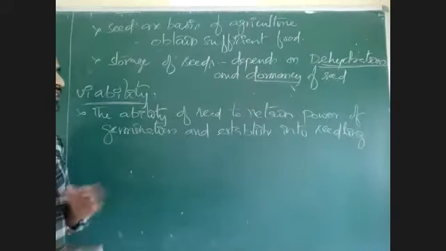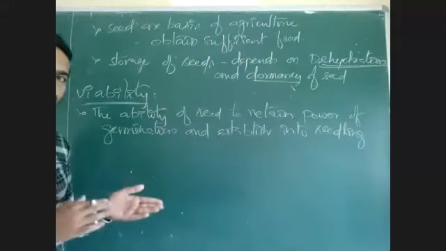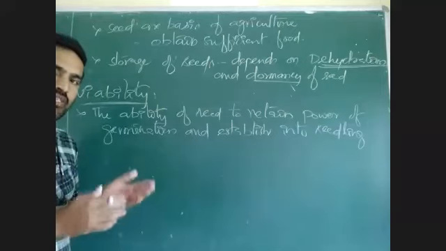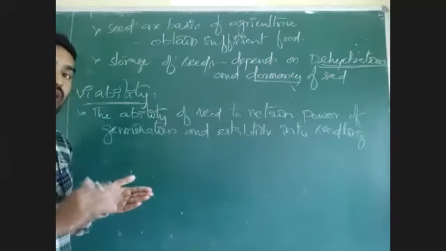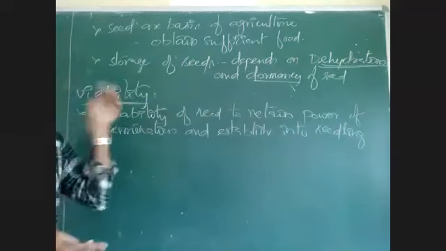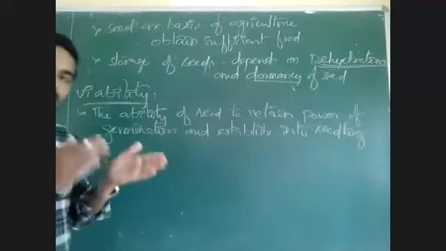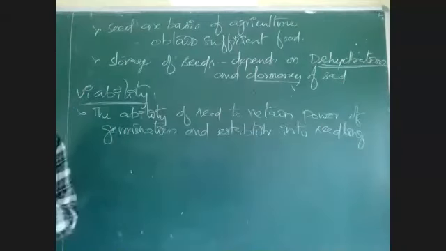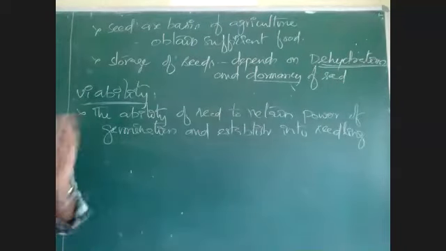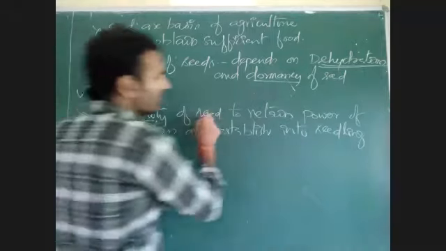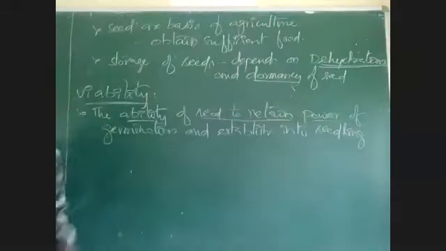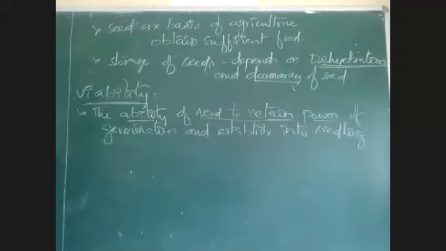If metabolic activities are slowed down once dormancy is present in the seed, then how will dormancy be overcome? With the help of viability. Even if a seed is dormant or inactive for a long time, once favorable conditions are restored, it will regain the power of germination. That power of germination is what we call viability. Viability is nothing but retaining the power of germination over a period of time.